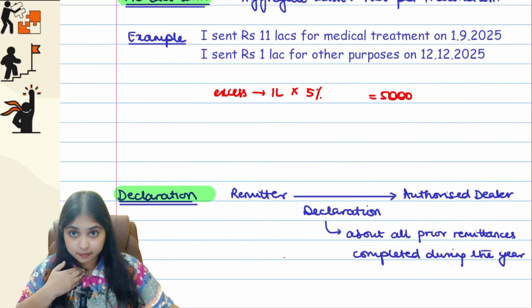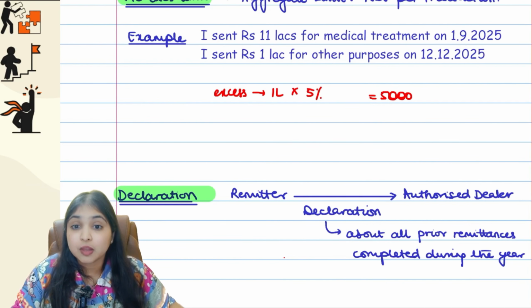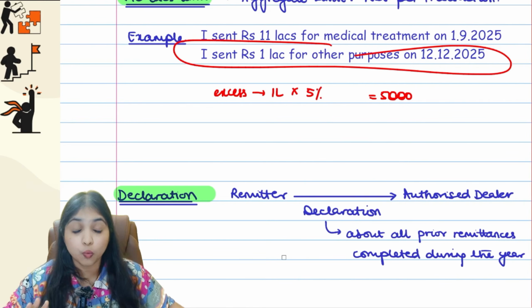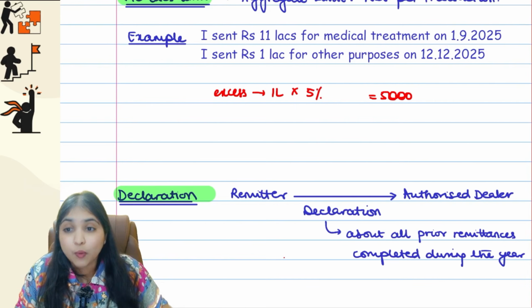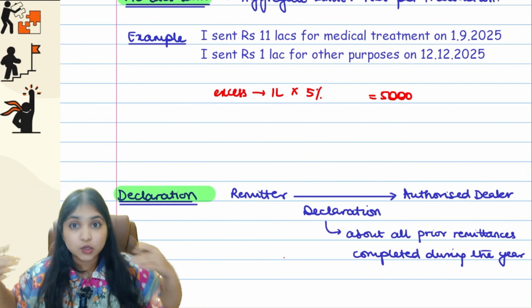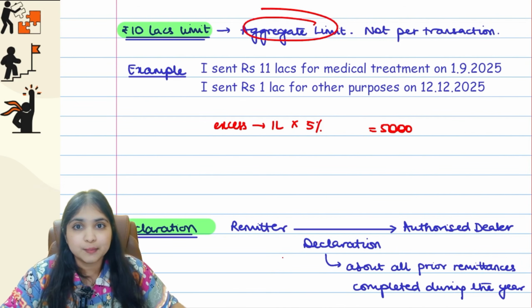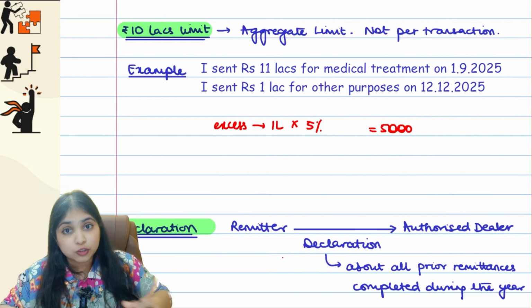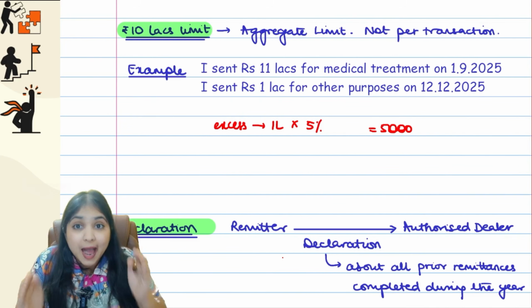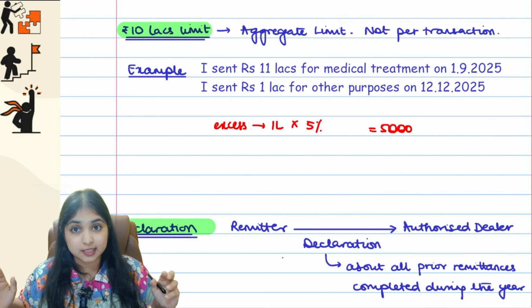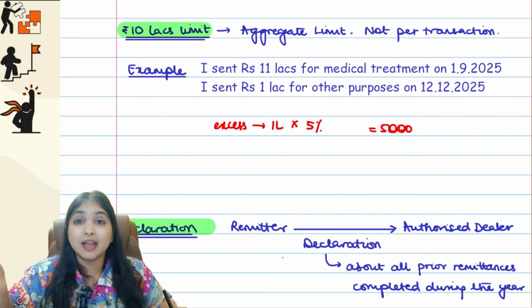Then same person, me, I sent 1 more lakh for some other purpose a little later on 12th December 25. Now again will you apply the 10 lakh limit? No. Each person will get one 10 lakh limit for 1 year. In that 1 year, whatever overseas remittance you do, up to 10 lakh you can do without TCS. That's why I'm saying 10 lakh is an aggregate limit, not per transaction. I can do 4, 5, 10 transactions, any number in a year, up to 10 lakhs without TCS. Next year, again 10 lakhs without TCS. So the limit keeps getting reset every year.